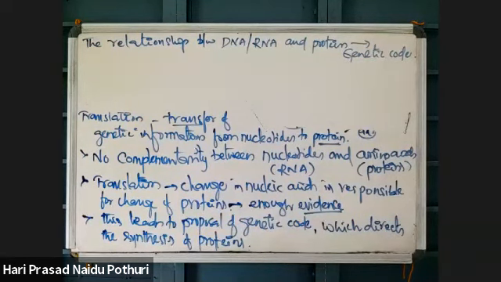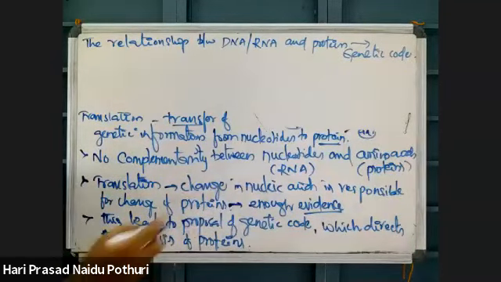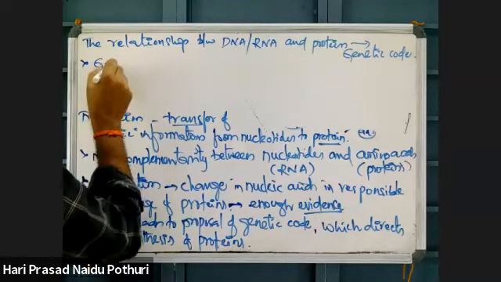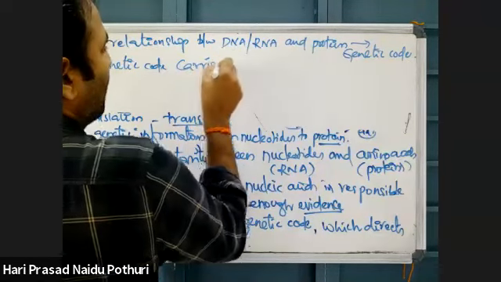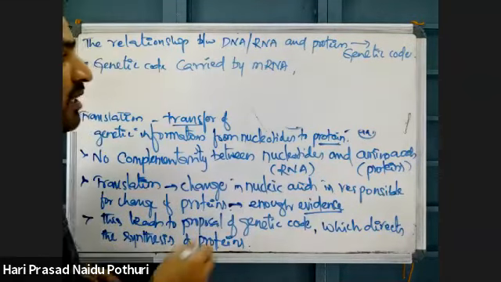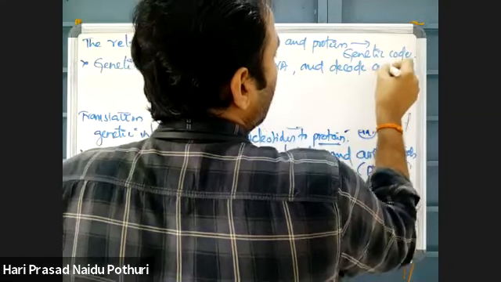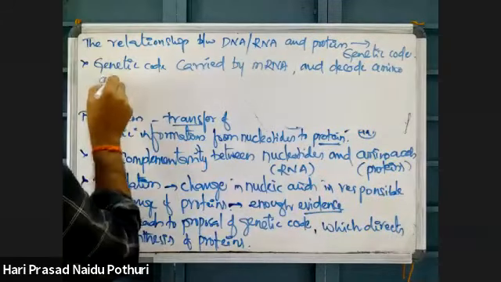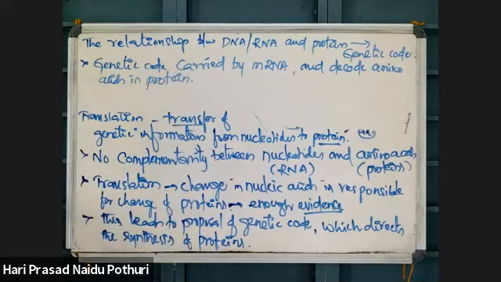This information of the genetic code is usually present on the mRNA molecule, and it will be decoded into protein or amino acids. The genetic code carried by the mRNA molecule will decode the amino acids in the protein.